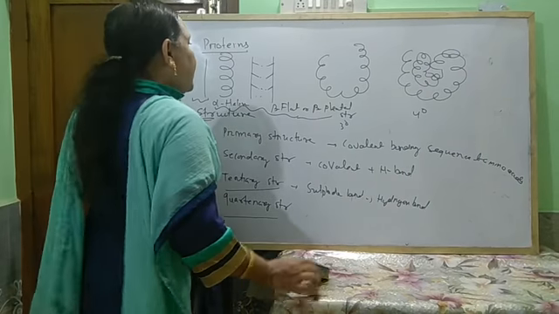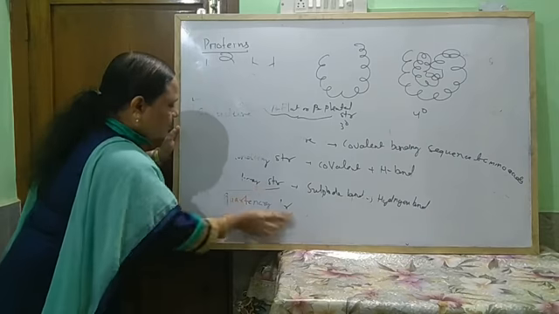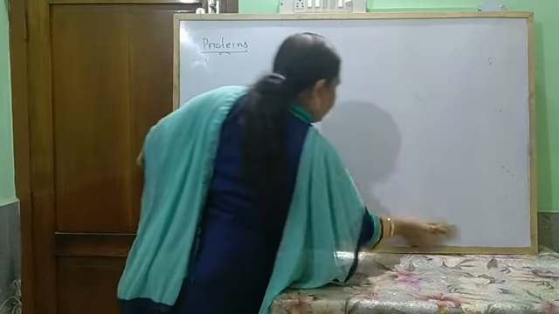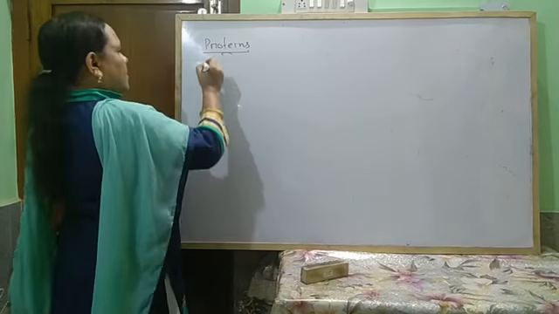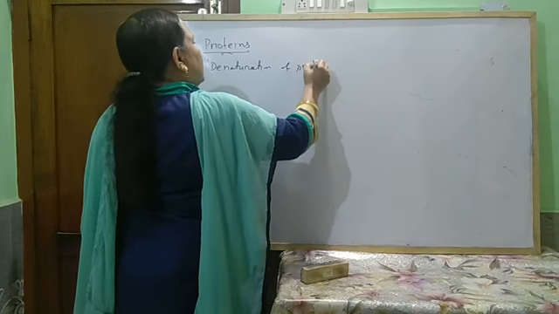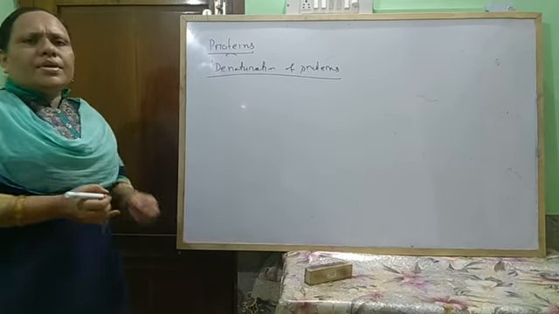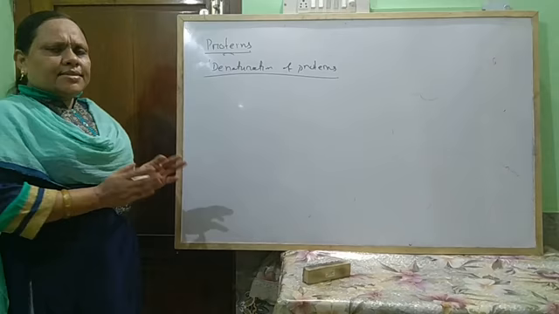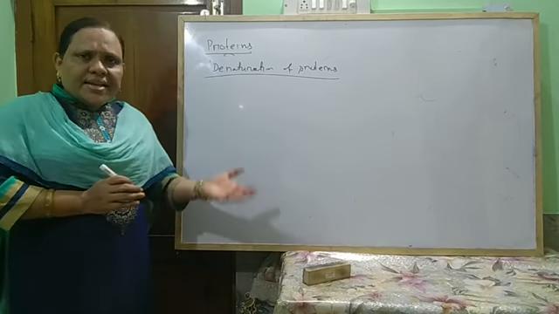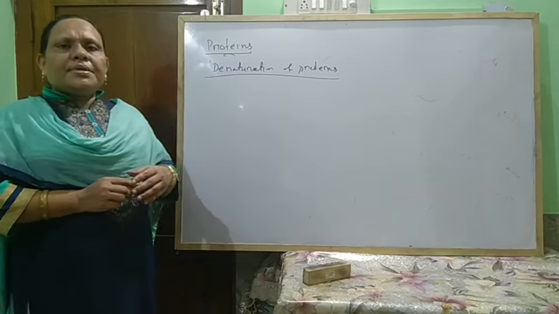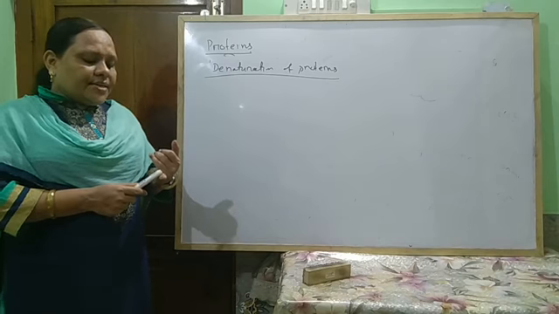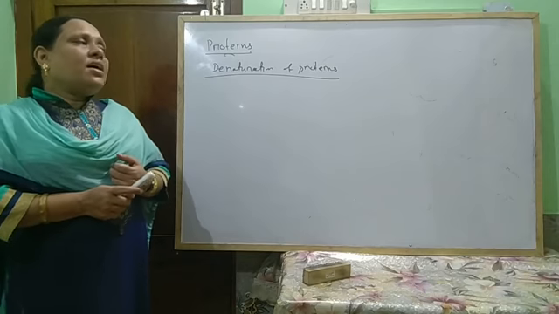Next come to what is denaturation of proteins. When the globular proteins exist in a certain pH level, and the pH is changed, it becomes acidic or basic, or when it is heated by the application of heat, or when treated with some strong acids, what happens?